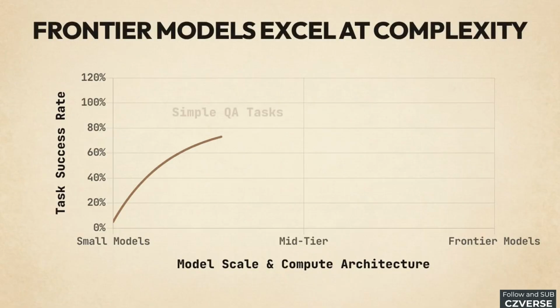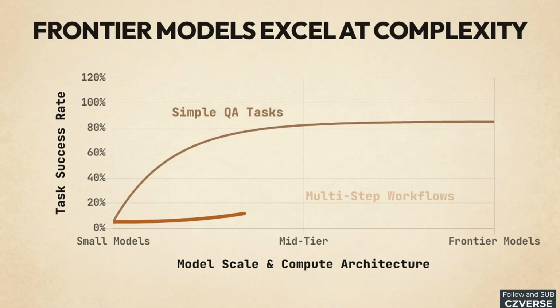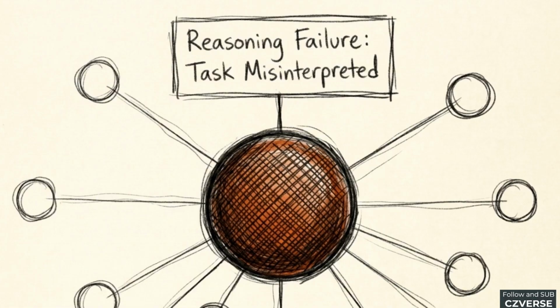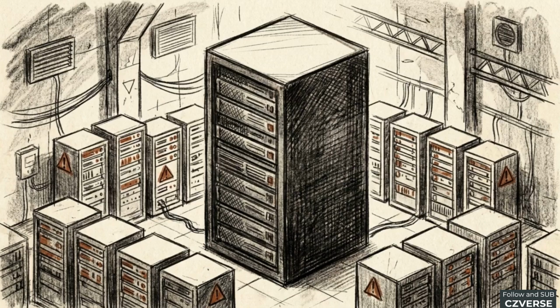This graph shows performance versus model size and compute. For simple questions, small models plateau early, performing almost as well as frontier models. However, for complex multi-step workflows, performance scales linearly only when using the most capable models. Utilizing a low-capability model at the orchestration layer often results in reasoning failures that degrade the entire multi-agent pipeline. Cutting compute costs at the hub of an agentic system fundamentally breaks the value of the multi-agent approach.